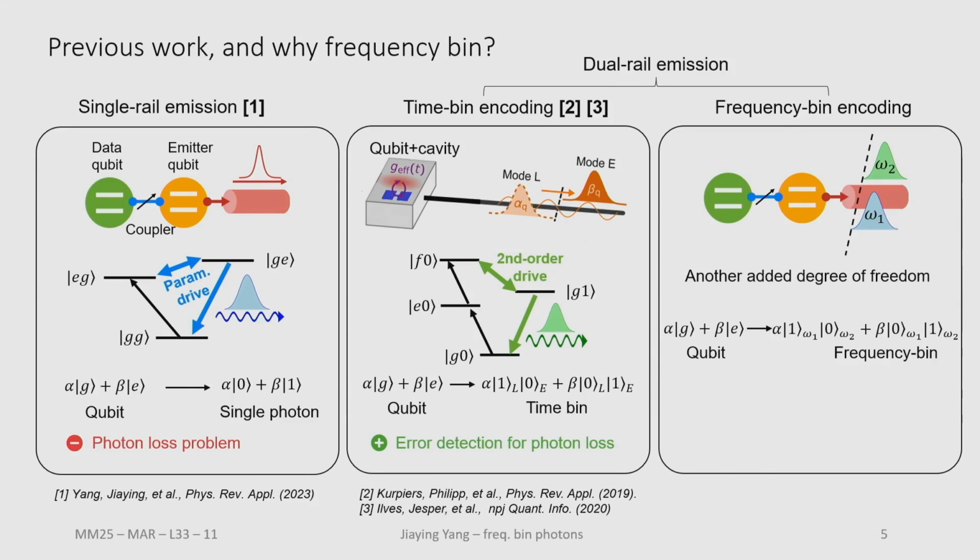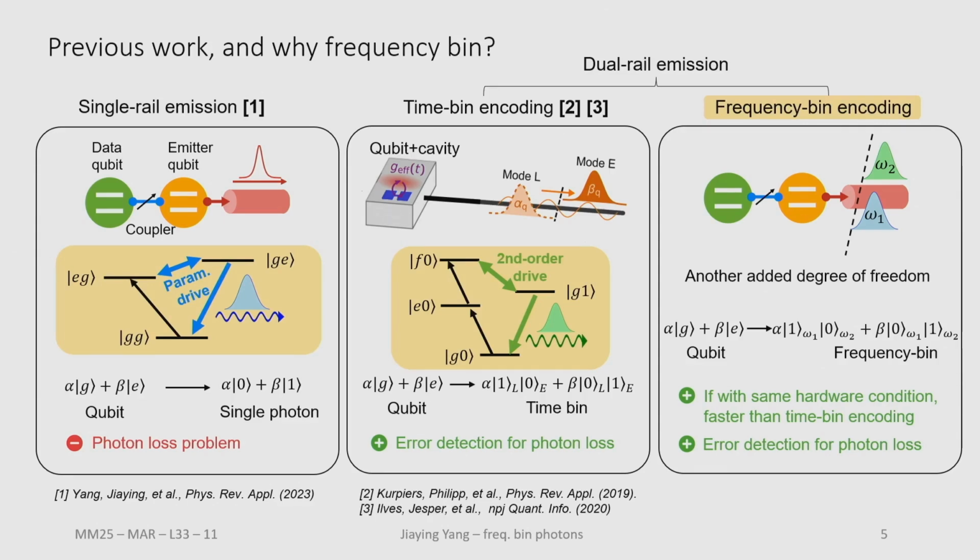Frequency-bin encoding can also be another approach within this dual photon emission. Compared to time-bin encoding, instead of encoding the information into two photon modes emitted sequentially, we can encode it as two modes simultaneously emitted but in different frequencies. So with this approach, it's going to be faster than time-bin encoding under the same hardware conditions. And it can also be used for error detection. Later I will introduce how we implement it based on two transitions.